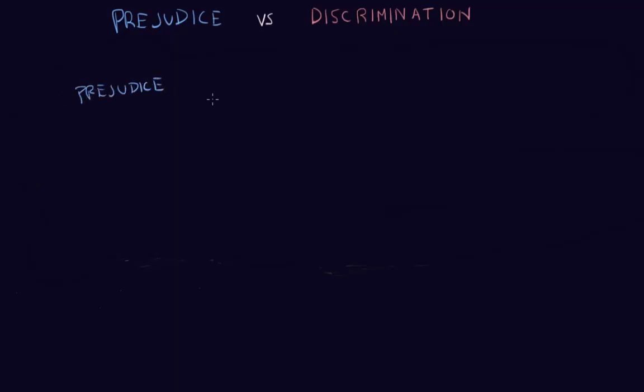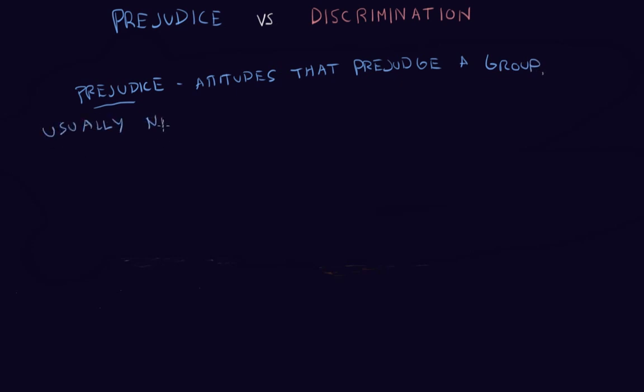What is prejudice? Prejudice is simply attitudes that prejudge a group, and they're usually negative and not based on any sort of fact. So prejudiced individuals usually lump together people with certain characteristics and put them into one big undifferentiated group, assuming that everybody's the same, and they never even consider the individual's talents or differences.